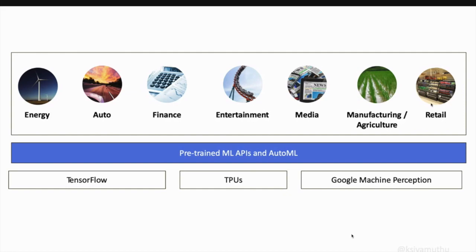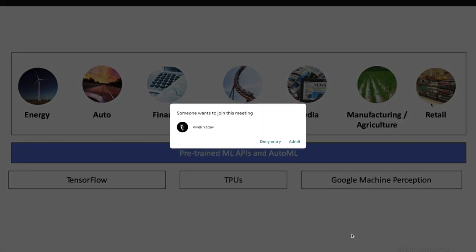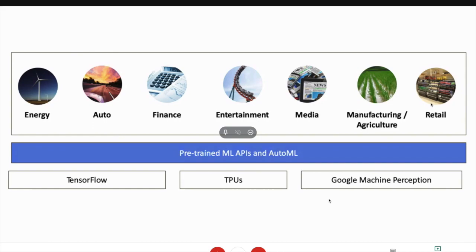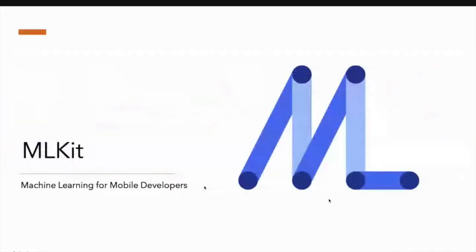Even that kind of simple thing would improve and give a good experience for your application. With this, you can use the pre-trained machine learning APIs or AutoML or even TensorFlow TPUs and other things.